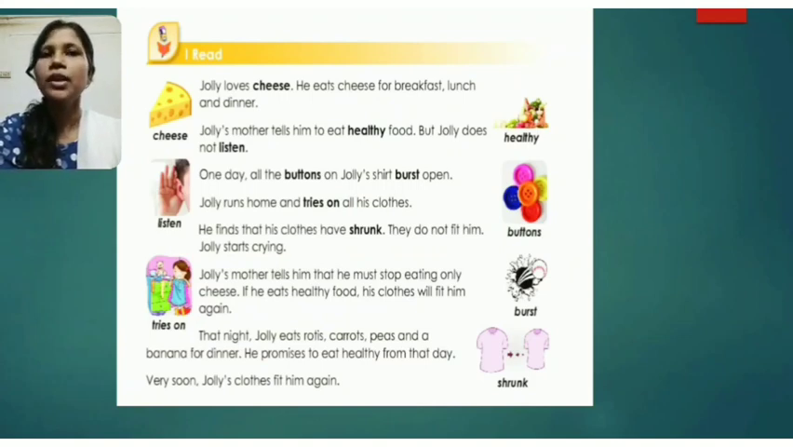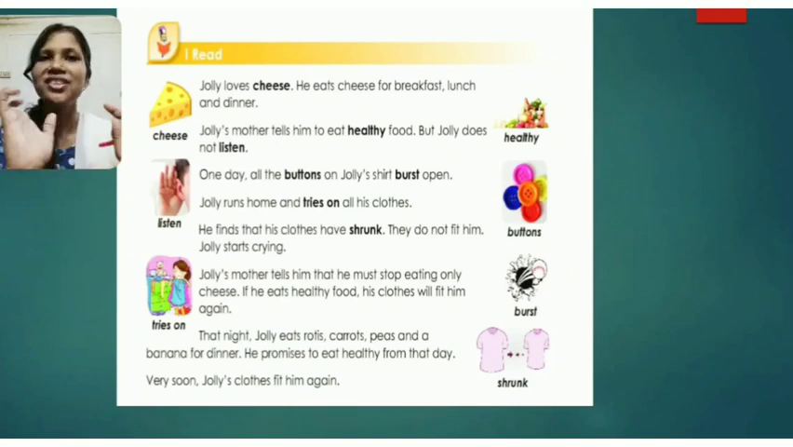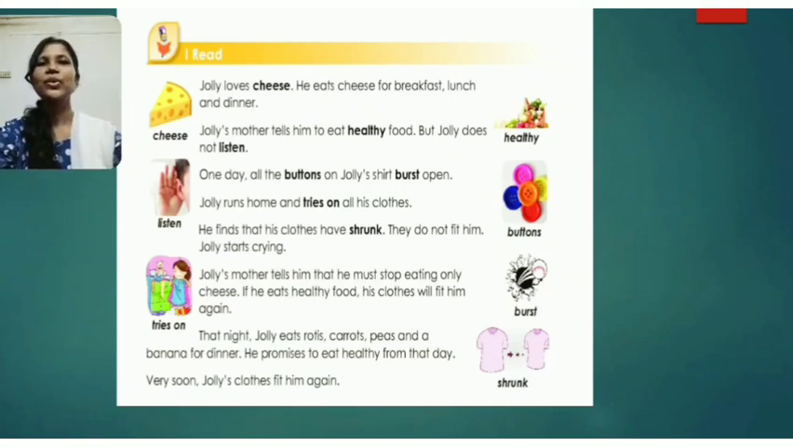So now I'm going to explain the text to you. Who is the main character of the story? The main character of the story is Jolly, a little boy. What is he fond of? He is fond of cheese, tasty cheese. So he eats cheese for breakfast, lunch and dinner. He loves cheese so much that the whole day and all the time, breakfast, lunch and dinner, he used to take only cheese. Jolly's mother tells him to eat healthy food.